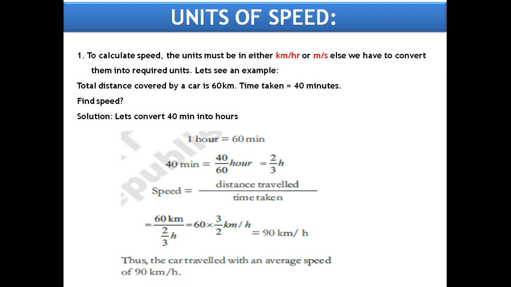And what is the formula for speed? Speed is equal to total distance travelled by total time taken. That is 60 divided by 2 by 3. 60 kilometers is the distance and 2 by 3 hours is the time. As we have a division symbol, we write it like multiplication, so we take the reciprocal of 2 by 3, that is 3 by 2. And if you simplify, you will get 90 kilometers per hour. Thus, the car travelled with an average speed of 90 kilometers per hour.